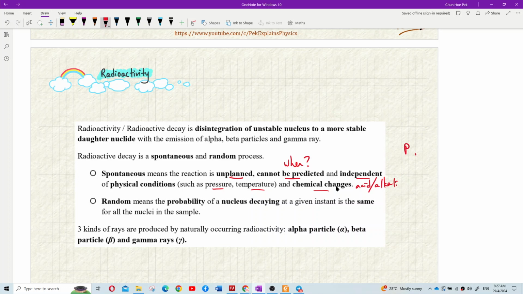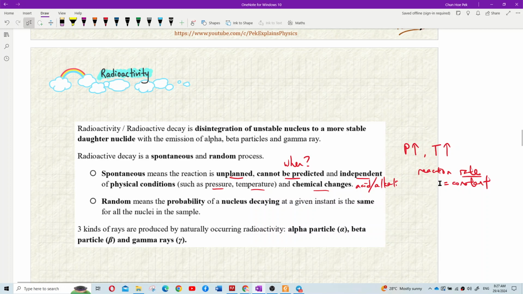Even if you put it under high pressure or you boil it in hot water, the reaction rate is still constant. You study chemistry, right? You learn about the rate of reaction, isn't it? Kecepatan tindak balas.